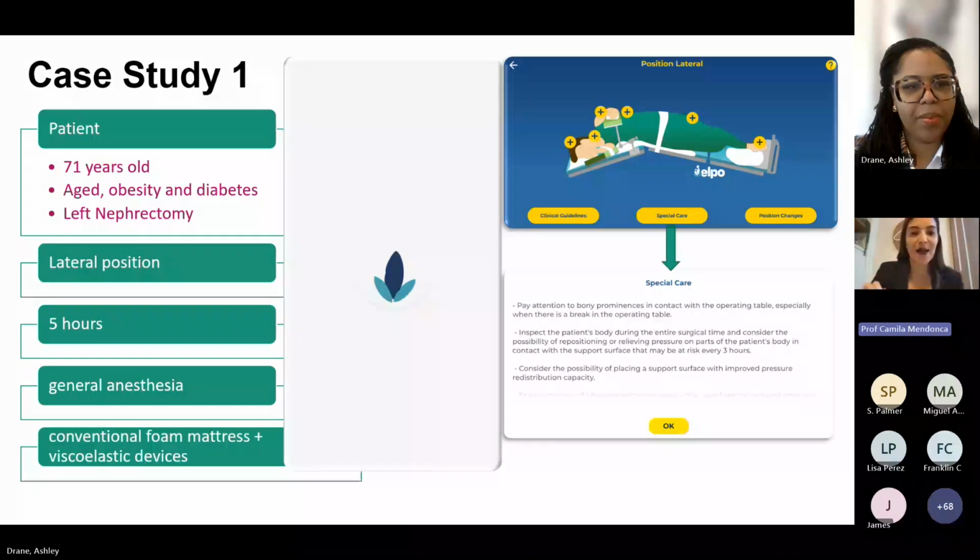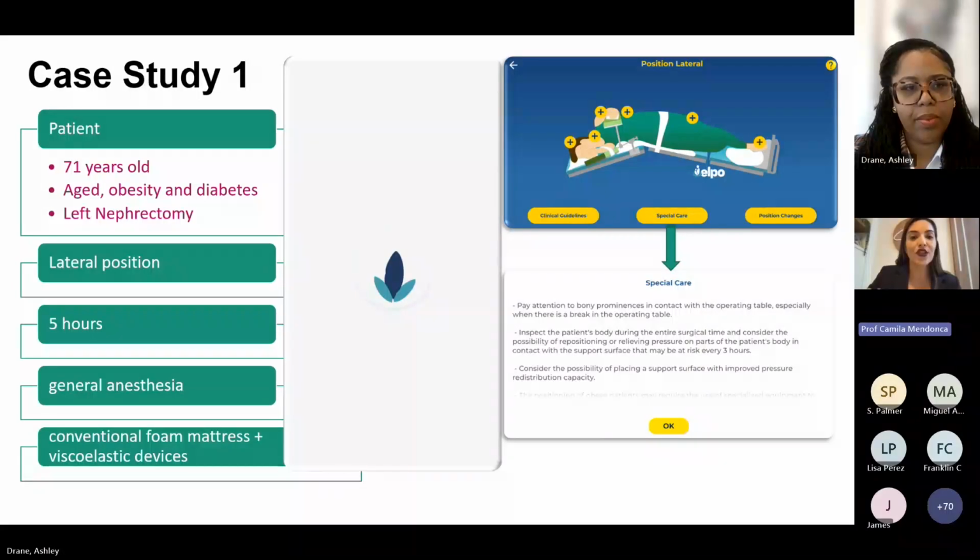In this case, the patient is 71 years old, and has obesity and diabetes. He will undergo a left nephrectomy, so the position will be lateral. The estimated duration of this surgery will be around 5 hours. The type of anesthesia will be general. The patient will be on the operating table with a foam mattress and some viscoelastic devices already on the table. The legs will be open and bent.